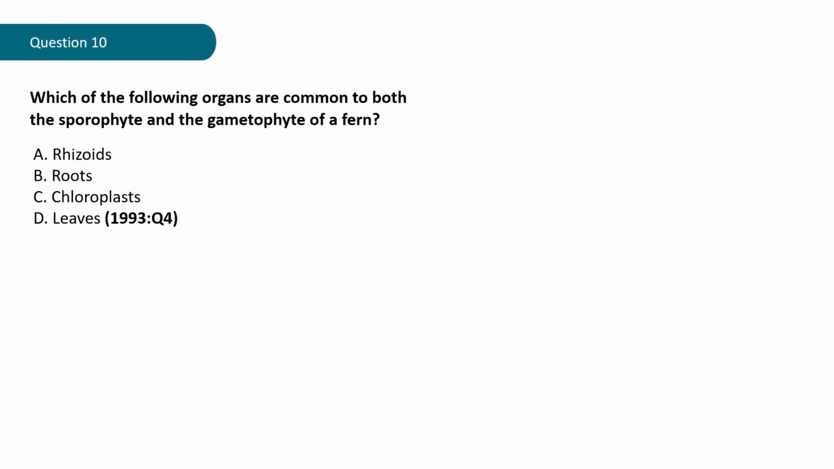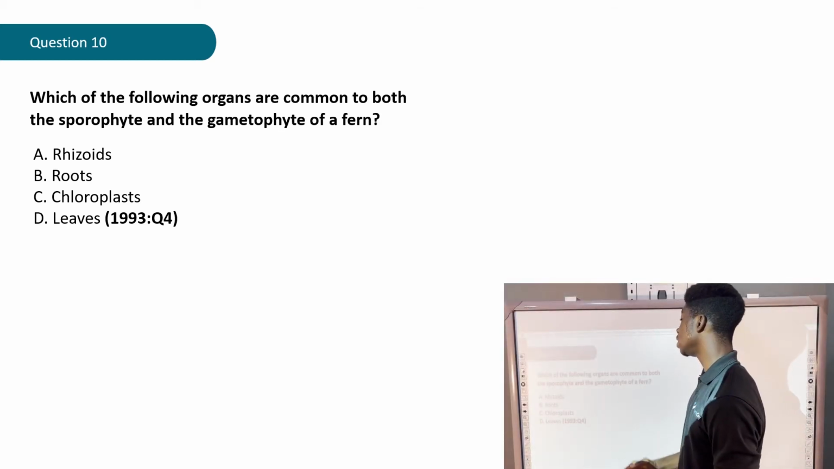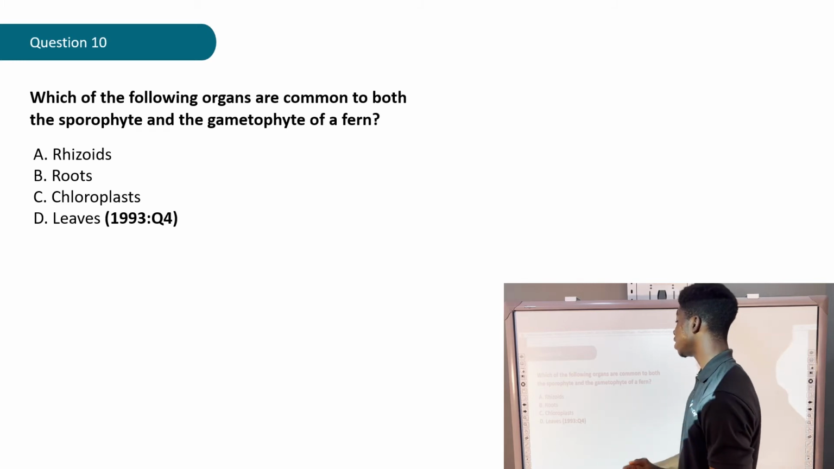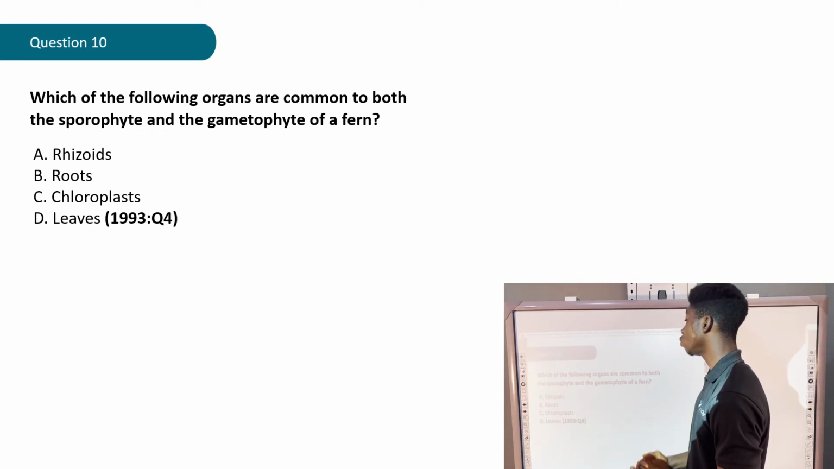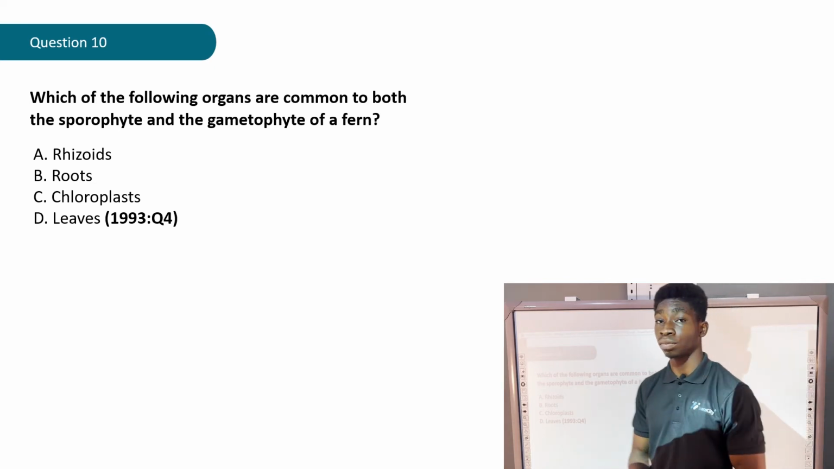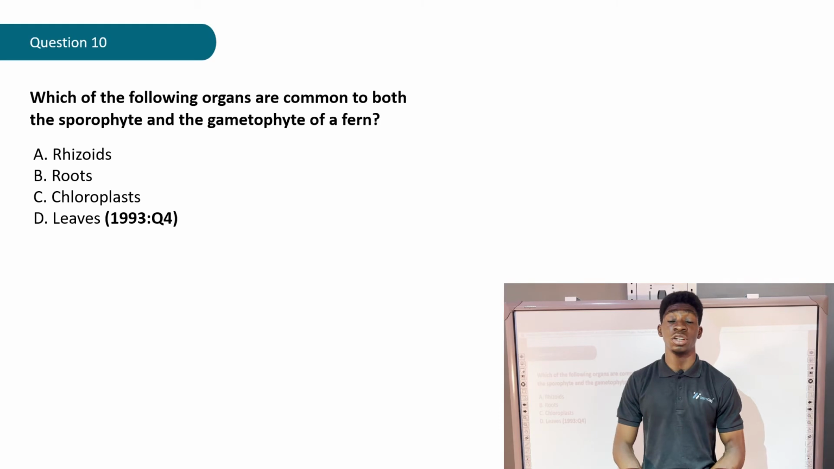Question 10. Which of the following organs are common to both the sporophyte and the gametophyte of a fern? A. Rhizoids, B. Roots, C. Chloroplasts, D. Leaves. That question is found in the year 1993, question 4. Let's give it a try.